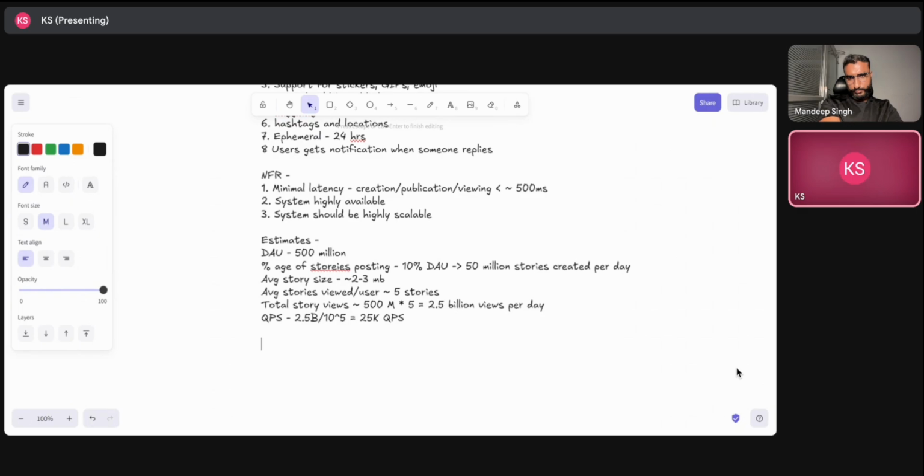If I talk about the storage, we have 50 million stories created every day, and each story is around 2 MB on average if we take that. So it will be around 100 million MB, which is roughly 100 TB per day.